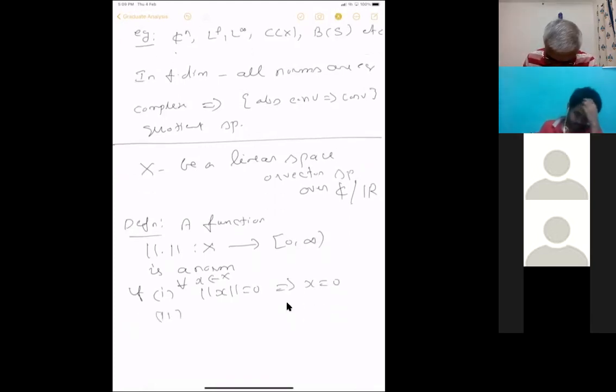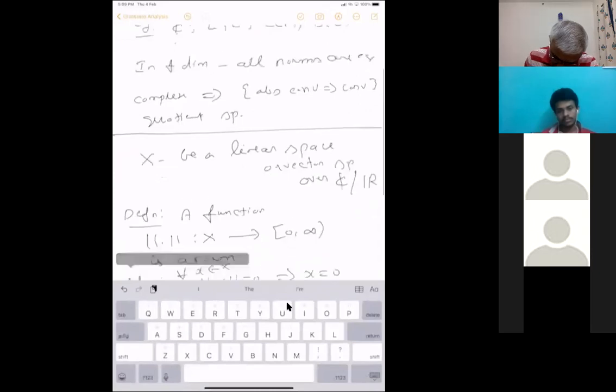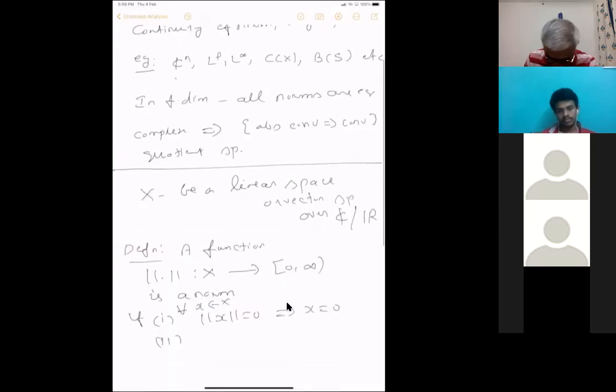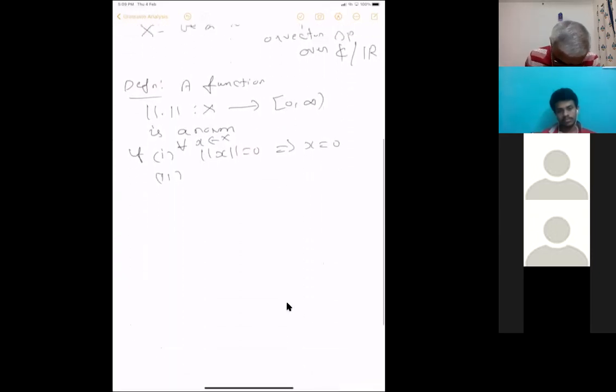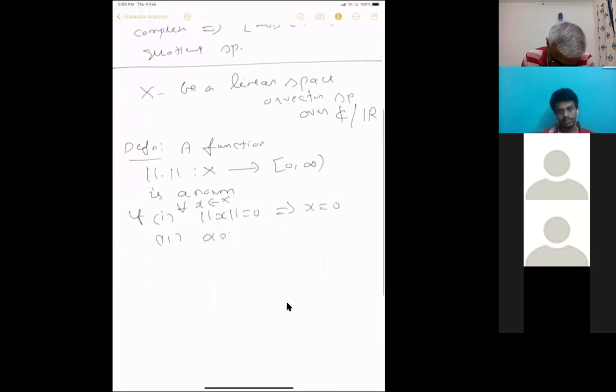The second one: since it's a vector space, you can multiply any vector by a scalar, where the scalar is from the complex field, or real, whatever. So the norm of alpha times x equals mod alpha times norm of x, for all alpha in C and x in X. Here mod alpha is just a number, the scalar.